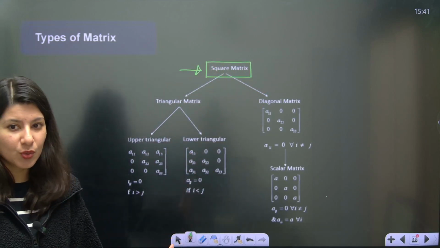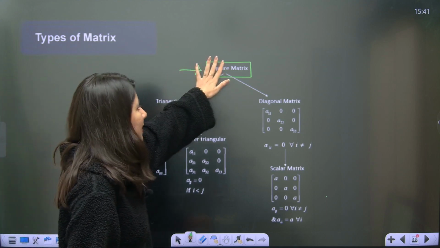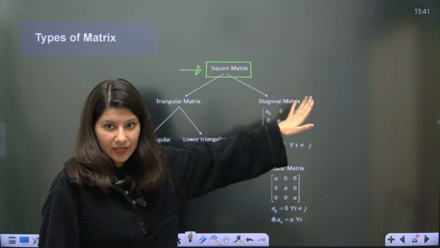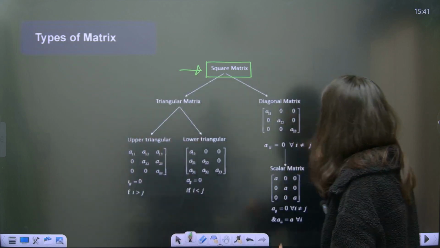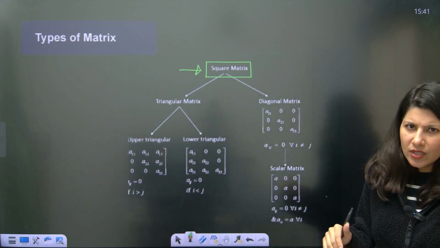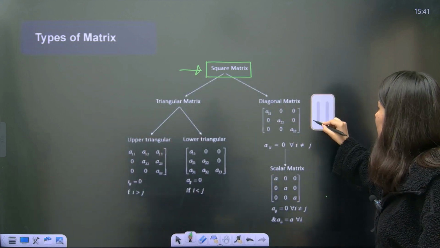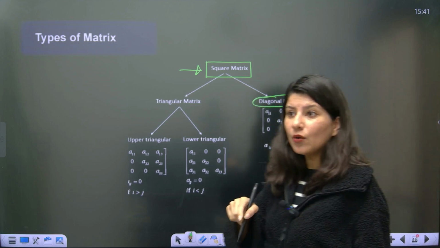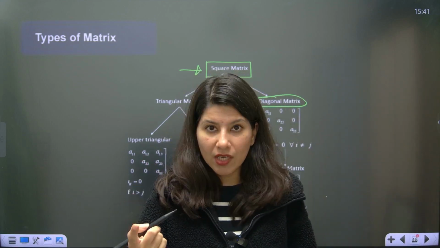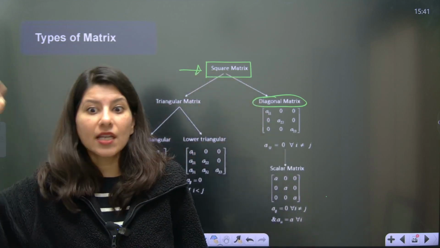I already told you this. Square matrix are of two types. First one is diagonal matrix. Can you see? Diagonal matrix. Oh, ma'am, diagonal matrix. What is a diagonal matrix? Because till now you have told me what is a diagonal. Diagonal matrix is another thing.